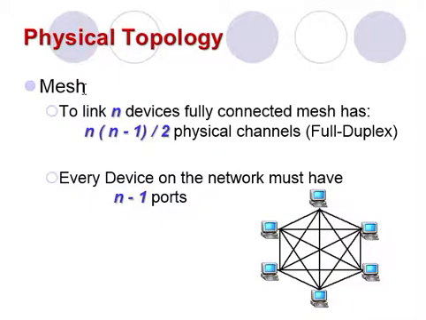However, if each physical link allows communication in both directions, which we call duplex mode, we can divide the number of links by 2. Here you can see this formula. This is the full duplex mode link. To accommodate that many links, every device on the network must have n minus 1 input/output ports to be connected to the other n minus 1 stations.